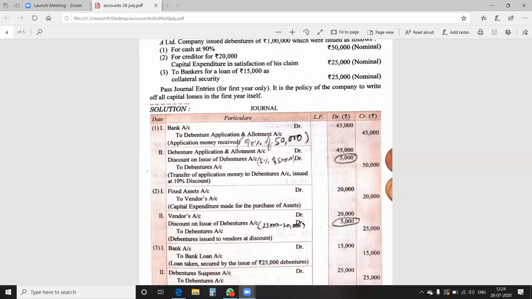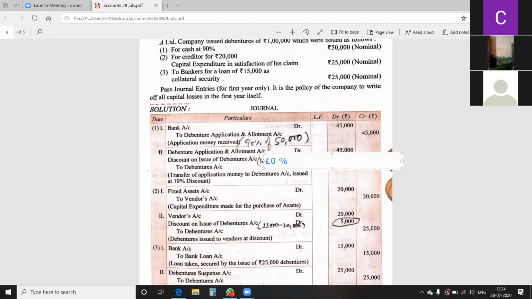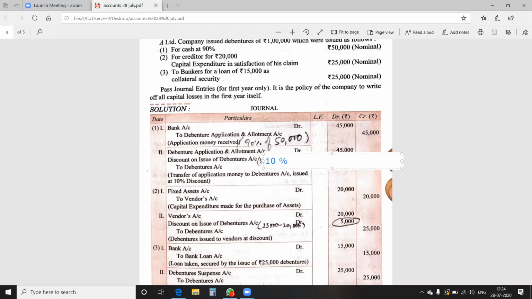So it is 10%. Right here it is 10%, 10% of 50,000.